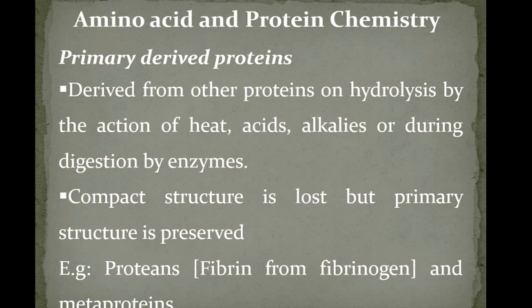So primary derived proteins are produced from other proteins on hydrolysis by the action of heat, acids, alkalis, or during digestion by enzymes. Now, compact structure is lost, but primary structure is preserved in case of primary derived proteins. Examples for primary derived proteins are proteans and metaproteins.